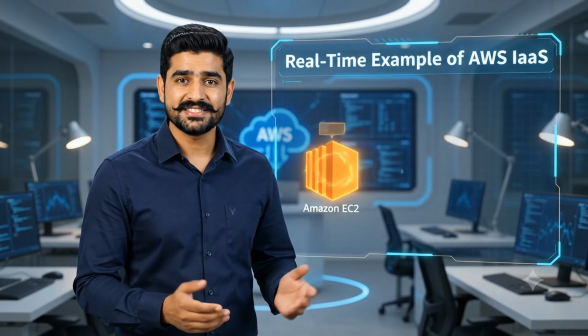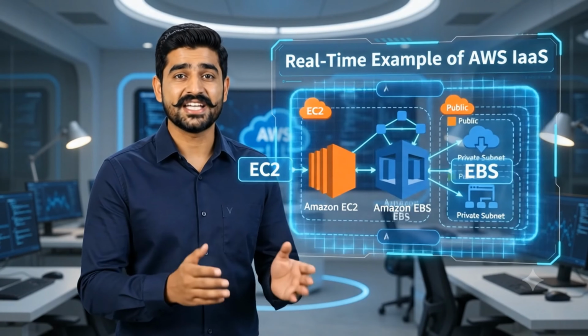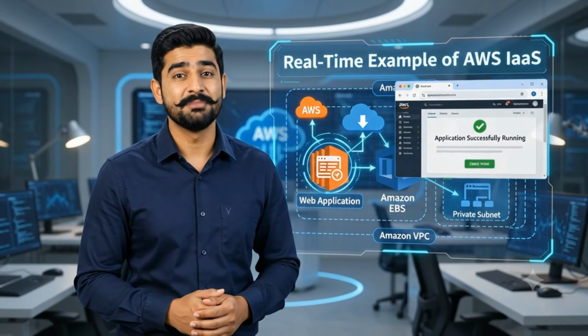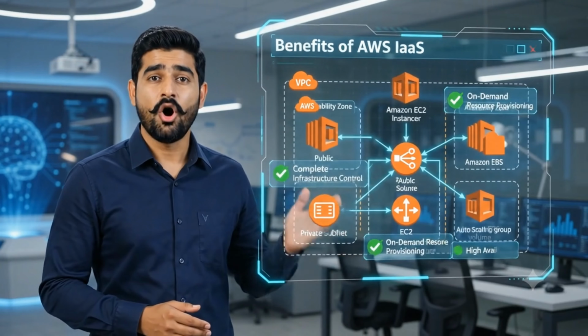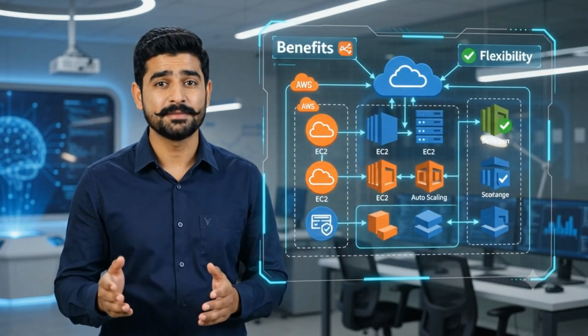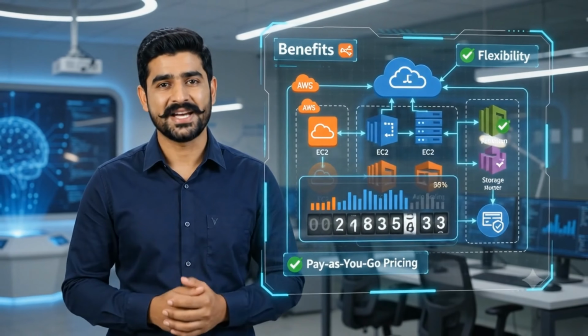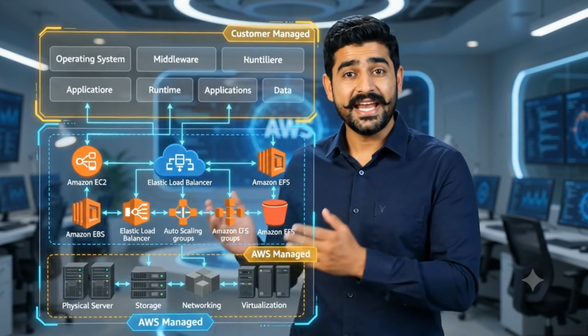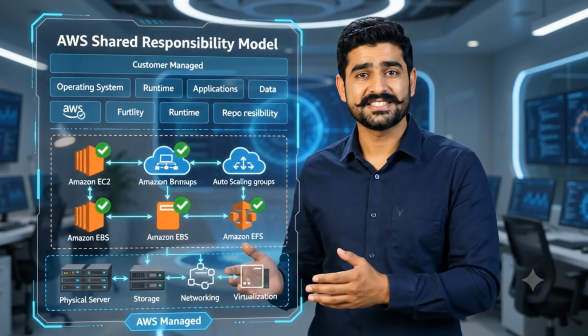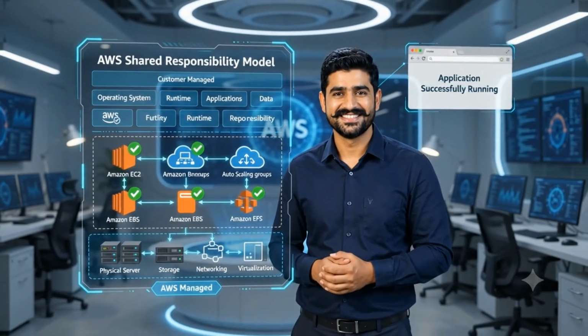Using AWS IaaS, you create an EC2 instance, attach an EBS volume, configure a VPC, and deploy your application within minutes. AWS IaaS provides complete infrastructure control, on-demand resource provisioning, high availability, scalability, flexibility, and pay-as-you-go pricing. That's how Infrastructure as a Service works. AWS provides the infrastructure, while you manage the operating system and applications.